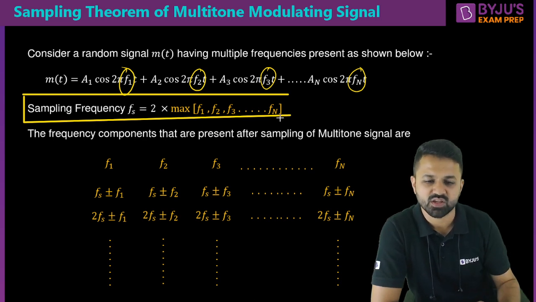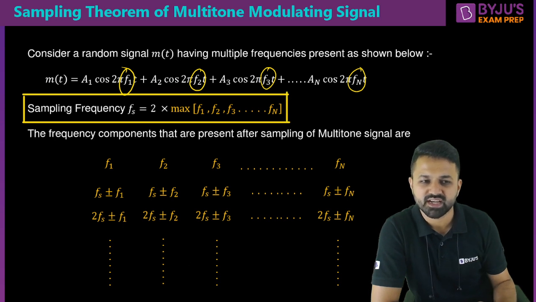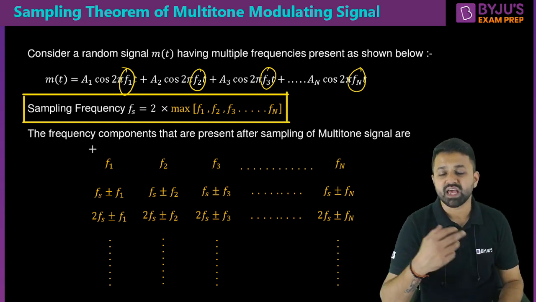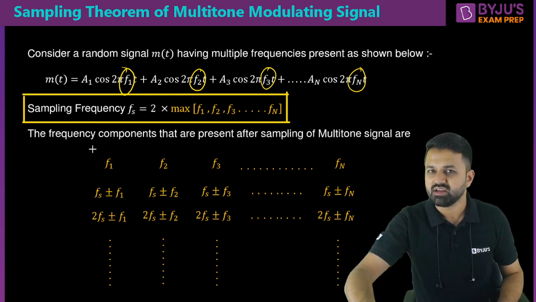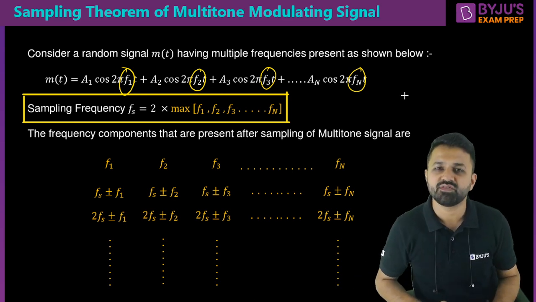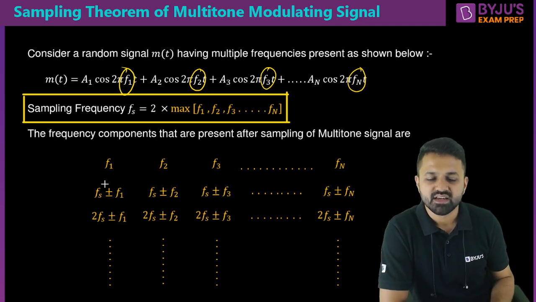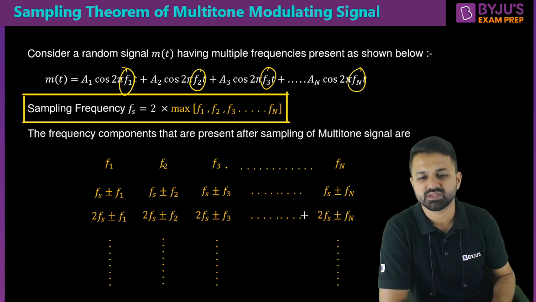Multitone signals are those signals which have more than one frequency component present in the signal. Now, if you sample any signal, how many frequency components will be present after sampling? Before sampling we have n frequency components, but after sampling, they are given by the message signal frequencies f1, f2, f3, and so on up to fn, then fs plus minus f1, fs plus minus f2, fs plus minus f3, and so on up to fn, and 2fs plus minus f1, 2fs plus minus f2, 2fs plus minus f3, and so on.